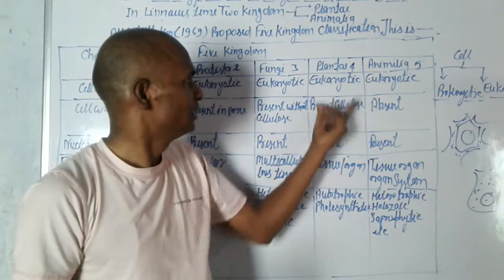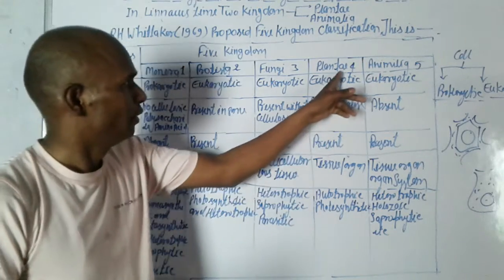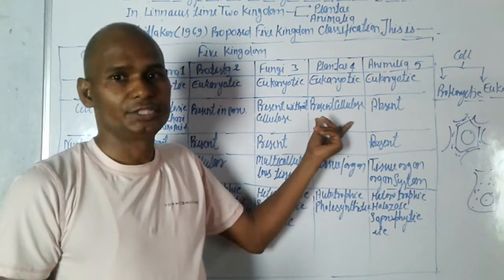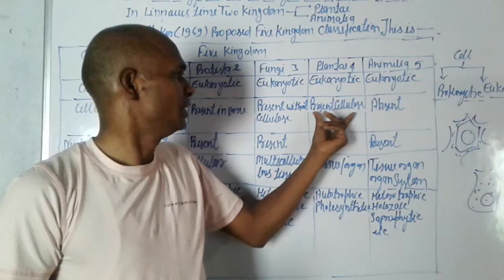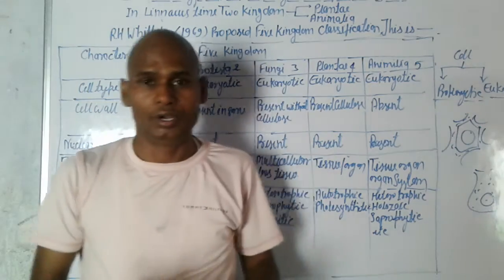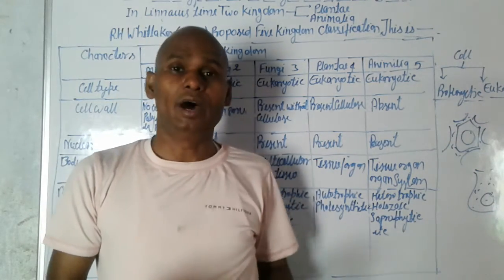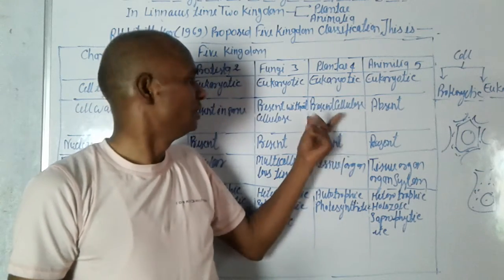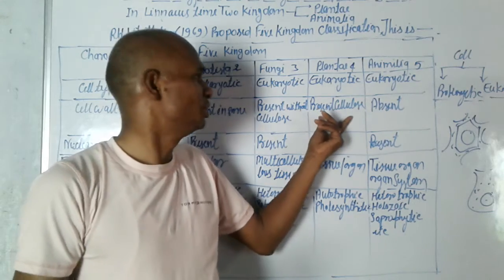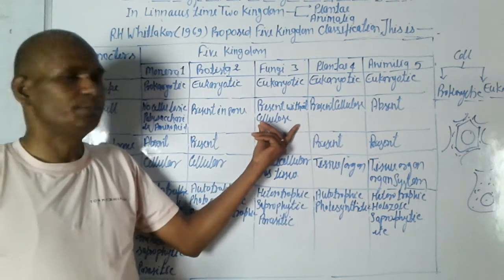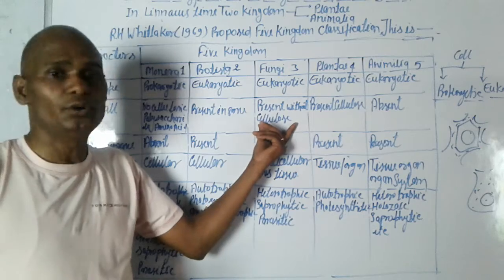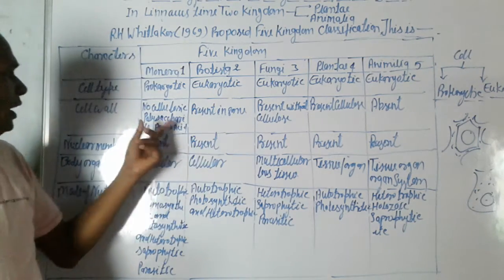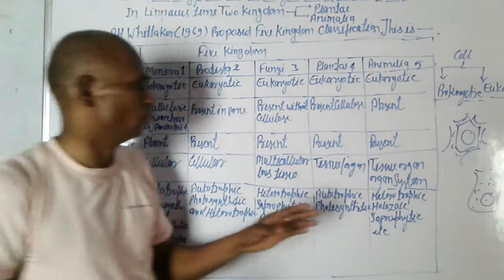In plants, cellulose is present; the plant cell wall is made up of cellulose. In fungi it is without cellulose, and in prokaryotes some have a cell wall with no cellulose.